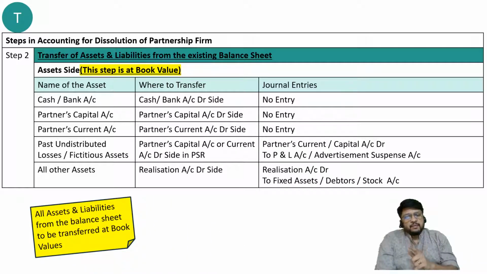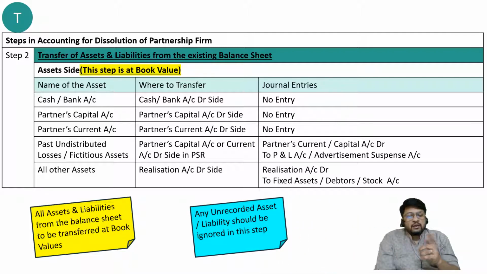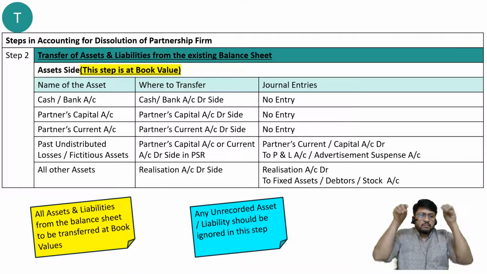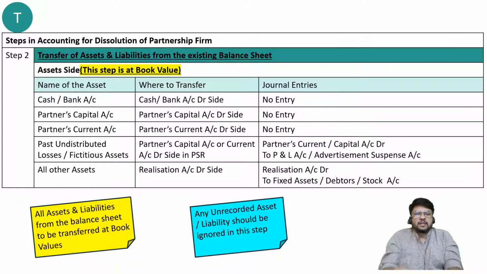All assets and liabilities from the balance sheet to be transferred at book values. Please remember book values. Do not consider the values given in adjustment, but please consider values which are given in the balance sheet when you are in step number 2. Any unrecorded asset or liability should be ignored in this step. We are in step number 2. What is the step? Take out from the cupboard and keep it on the table. The name of the cupboard is balance sheet and the name of the table is realization account, partners capital account, cash or bank account, current account, loan account. That is the table where we are taking out from the balance sheet and putting on the table.